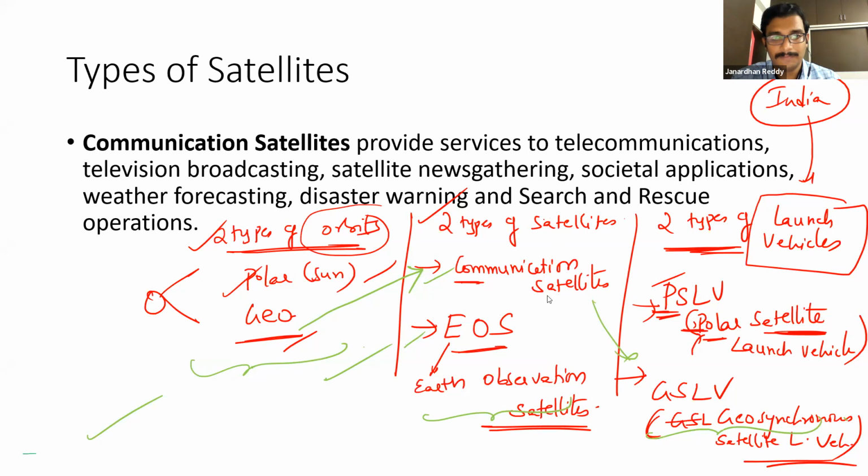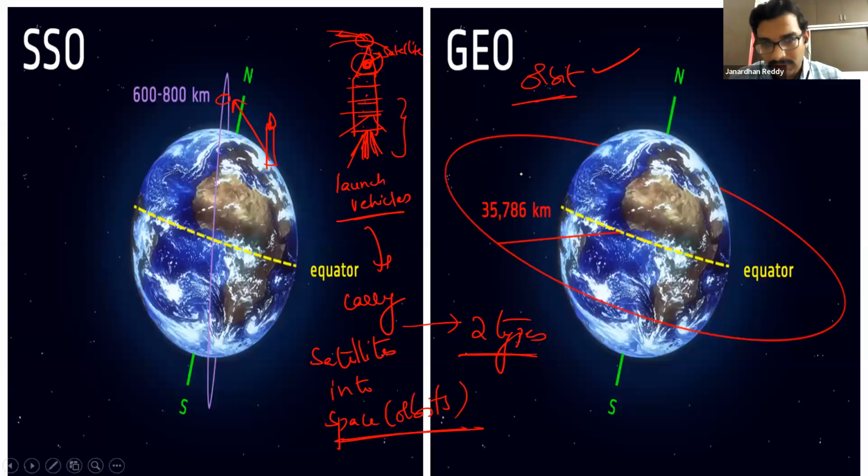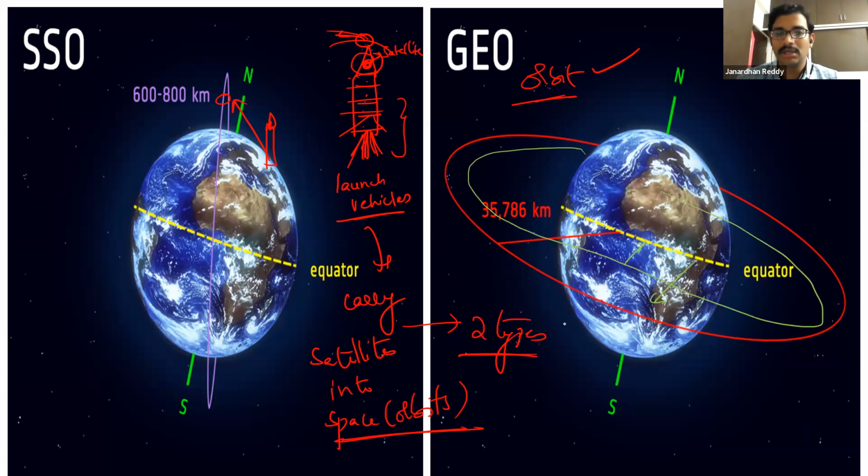Now we will move quickly. So, geostationary and geosynchronous, see my dear, if you look at the orbits here, there can be many geosynchronous orbits at different distances.